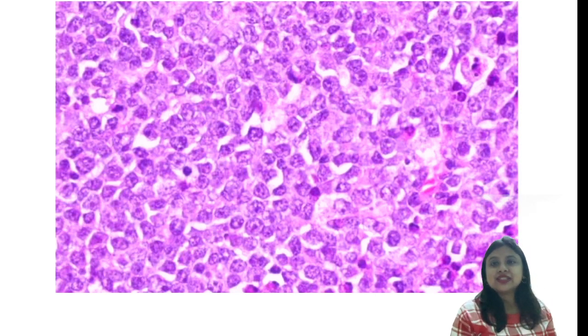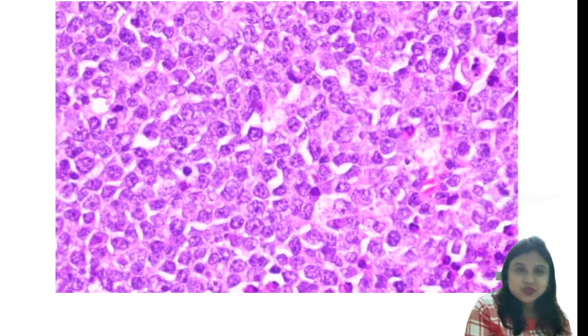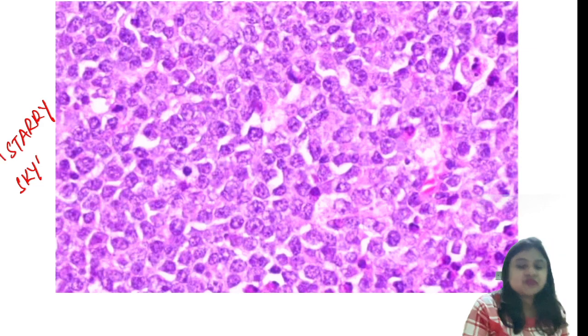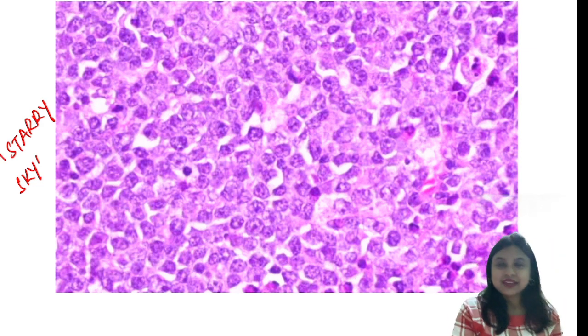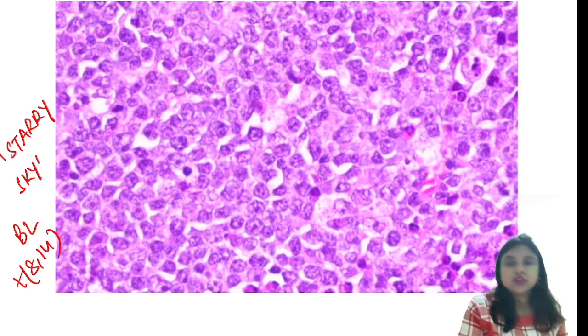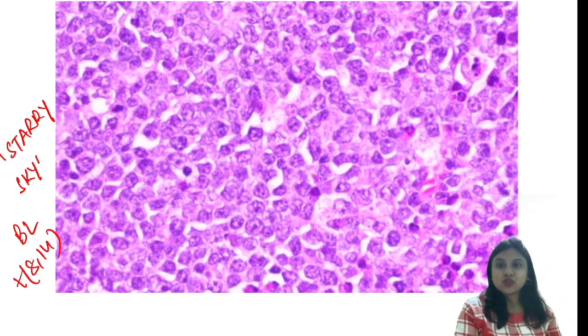We also put the image here of the Burkitt's lymphoma. It is the classical starry sky pattern. So this is nothing but the starry sky pattern that you find in case of Burkitt's lymphoma. Okay, so please remember the translocation 8;14, and it's a very high grade aggressive form of tumor.